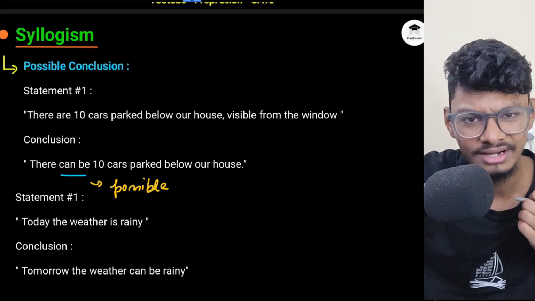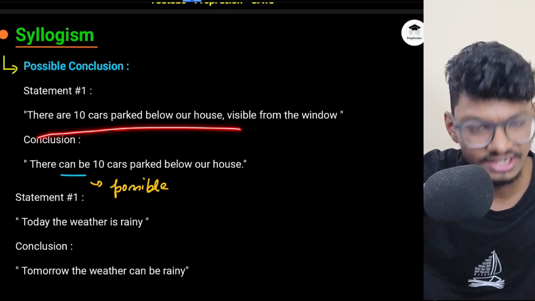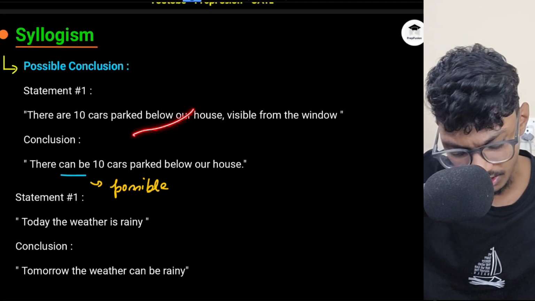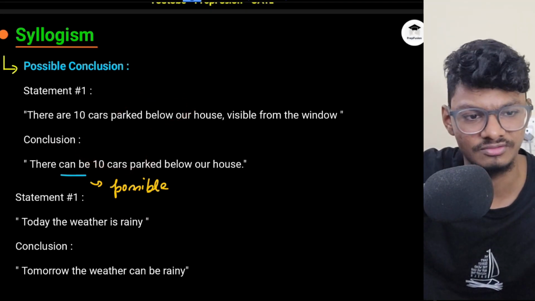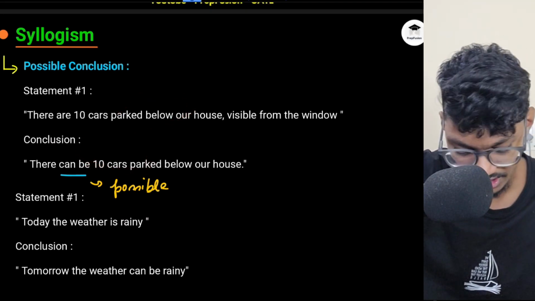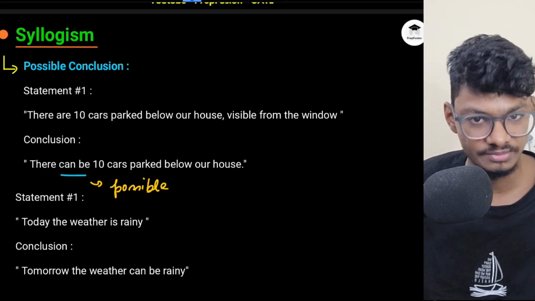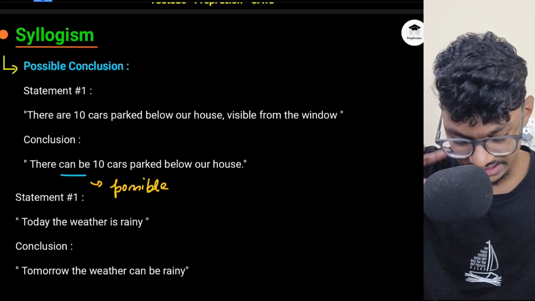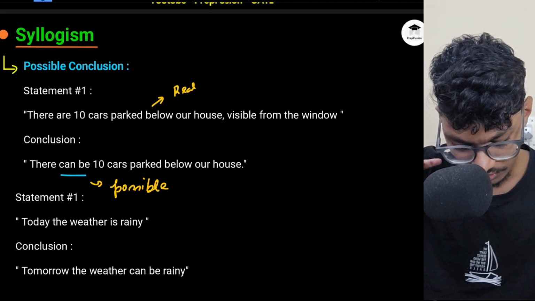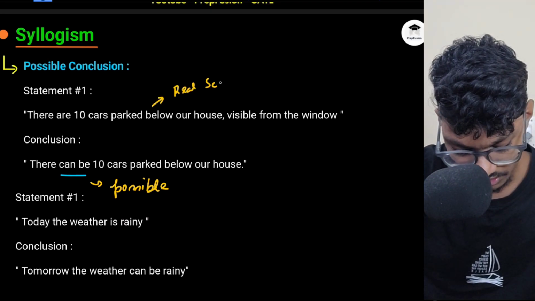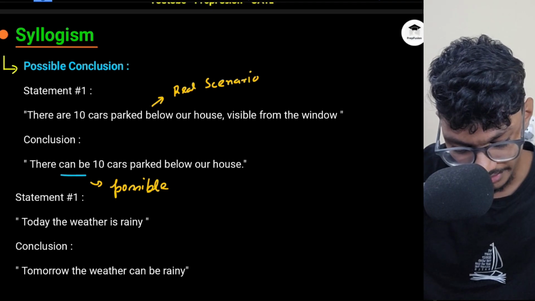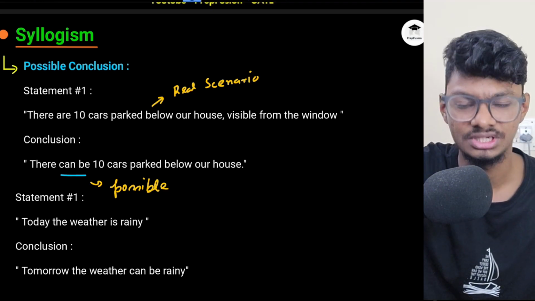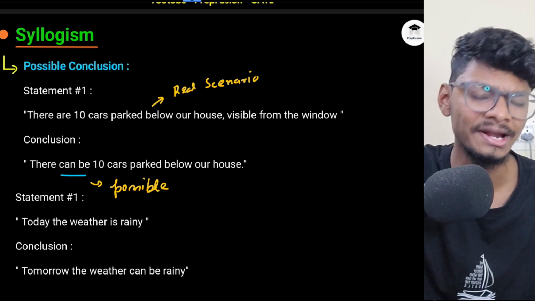I will say, are you mad? My friend already has told me there are 10 cars parked below our house, and he always tells the truth and he can't tell it wrong. So he has already told it. Why are you saying this? There is not a chance of possibility, because it is sure. I am confirmed. So this is a real scenario, real case. That person A has already told me that there are 10 cars parked below my house. How can you comment? Person B is commenting there can be 10 cars parked.